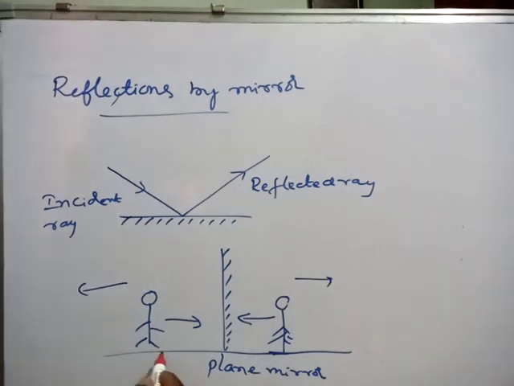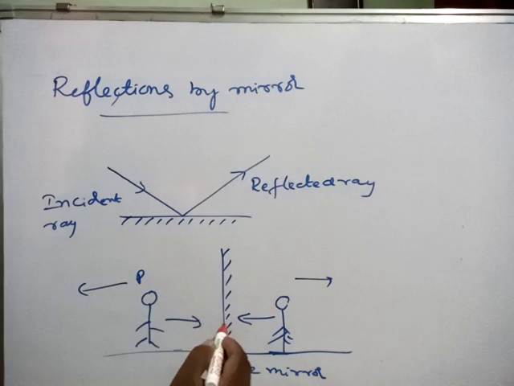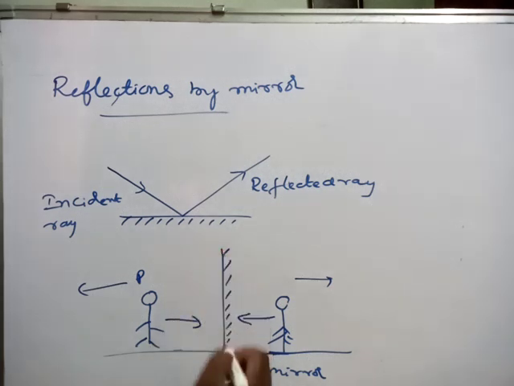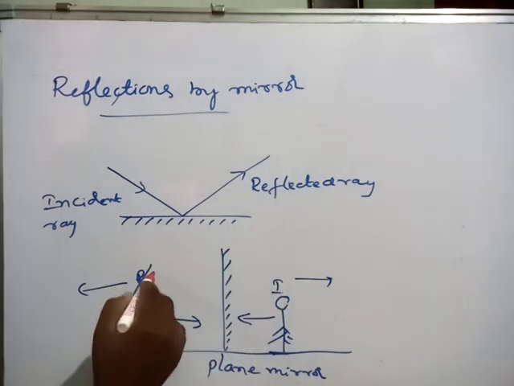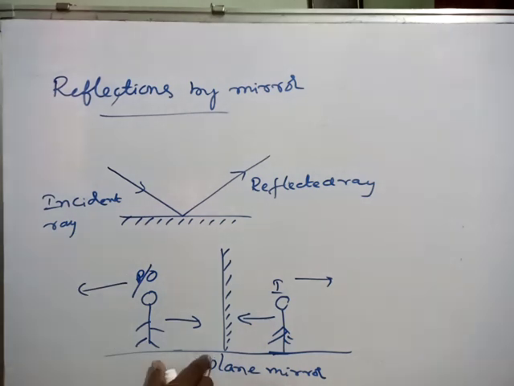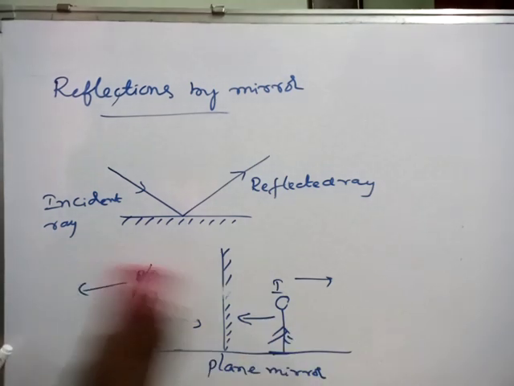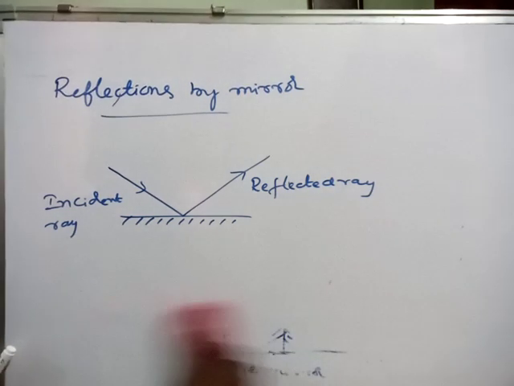Here, this is the distance between the person and the mirror. Here is the distance between the mirror and the image. Here it may be a person or any object. This is what we call object distance. This is what we call image distance. Now here we are observing the images in our plane mirror.